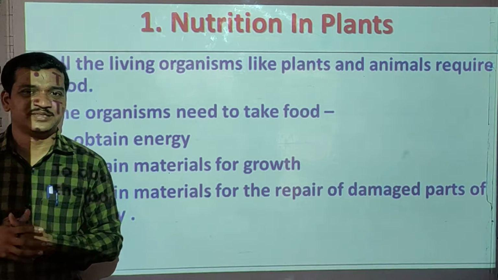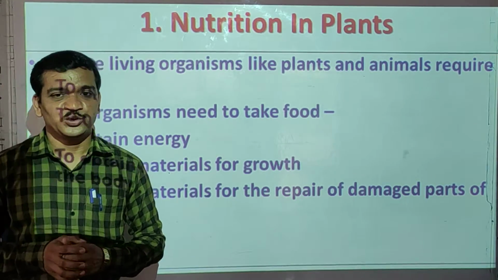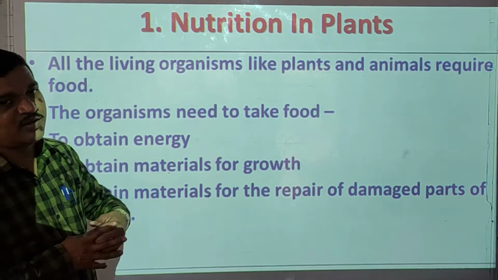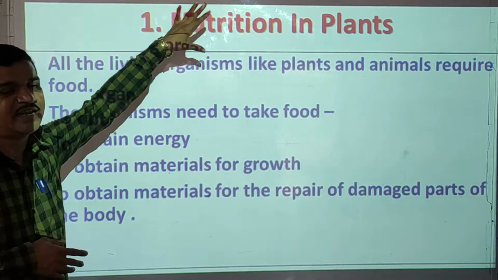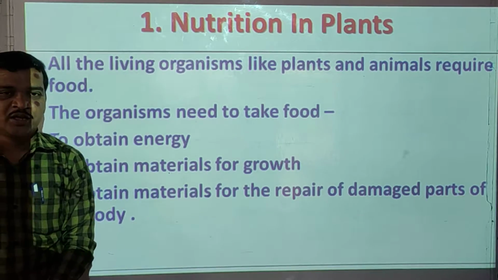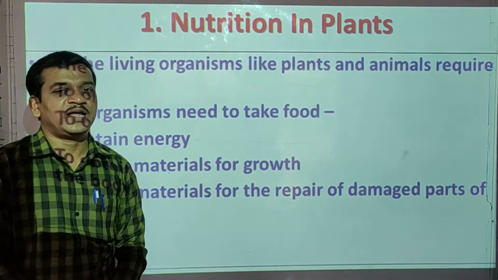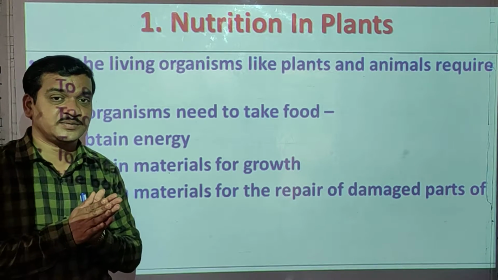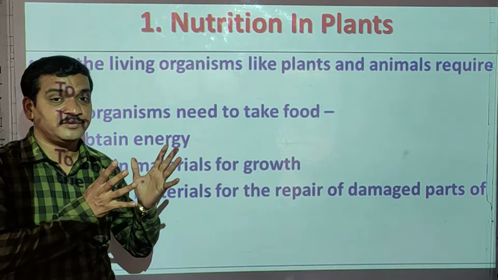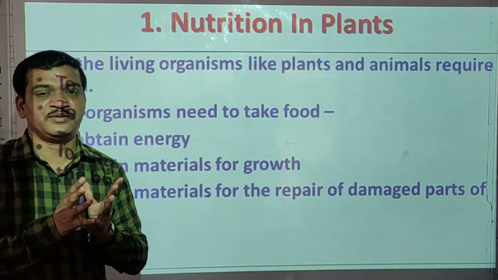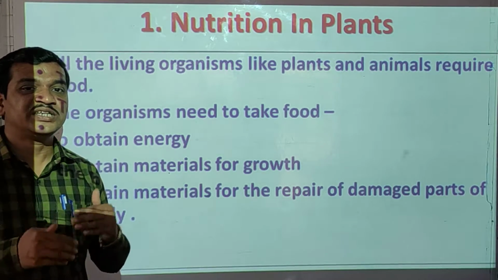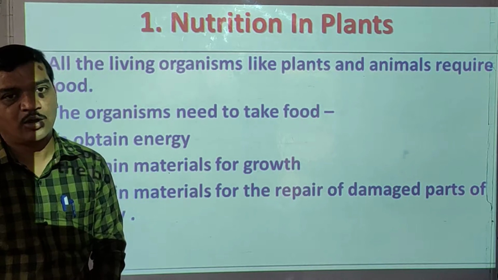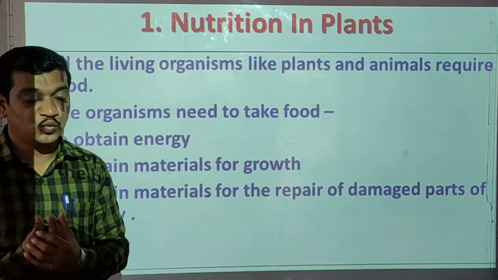This year we are in 7th standard and do you know the name of the first chapter? Yes, nutrition in plants. Now this is the first lesson and this lesson is very important regarding plants. So you will get information about the nutrition in plants. How the plants get their food.